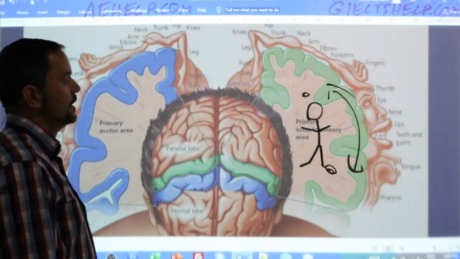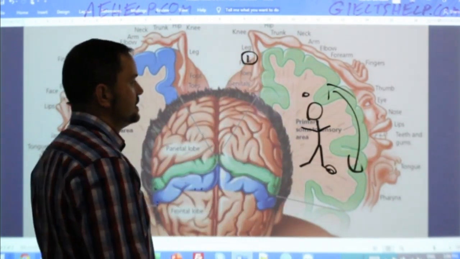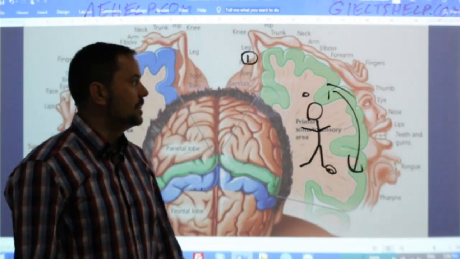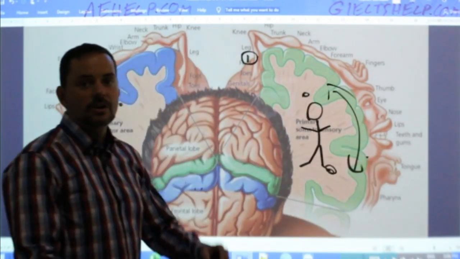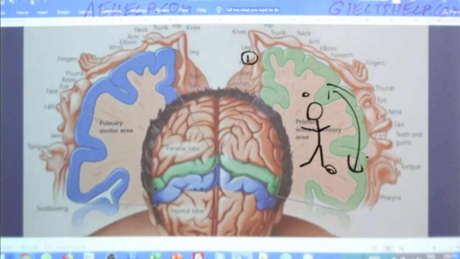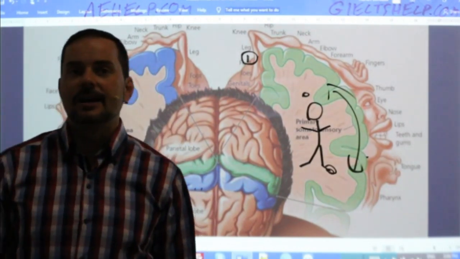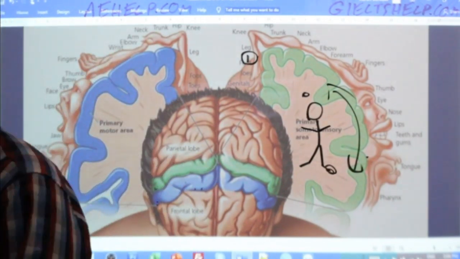So your point number one could simply be that the body parts, interestingly, are represented inverse from the real orientation of the human body, right? So it starts with the feet and ends with the head. So you're kind of flipped upside down on the human brain. That's kind of interesting. So that could be your point number one. What else do we notice here? Okay, so what is another major observation when we look at this diagram? Okay, so that could be number one.